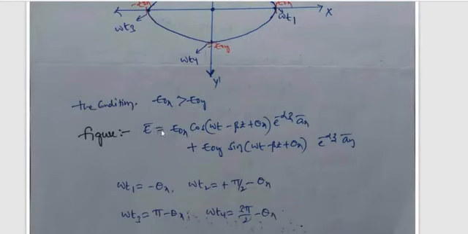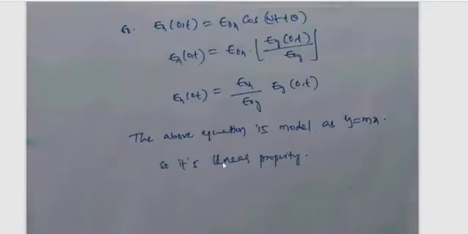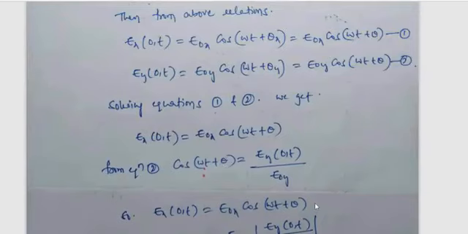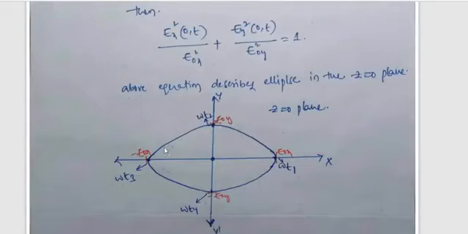See, E bar is equal to E0x cos(omega t minus beta z plus theta x) e power minus alpha z ax bar plus E0y sin(omega t minus beta z plus theta x) e power minus alpha z ay bar. Here we are taking both of these equations, the above equations for Ex and Ey that we already assumed. Then the resultant field pattern is like this.